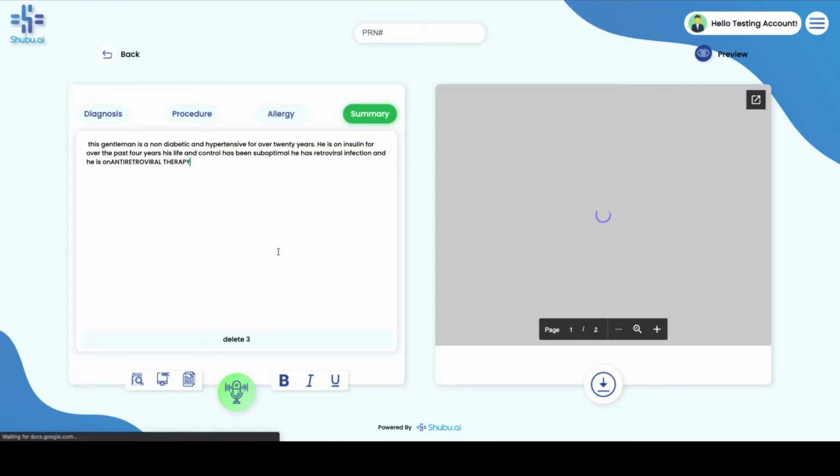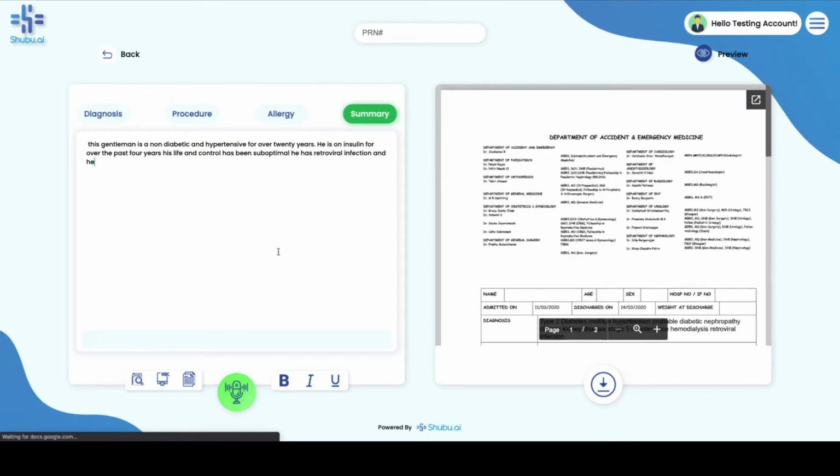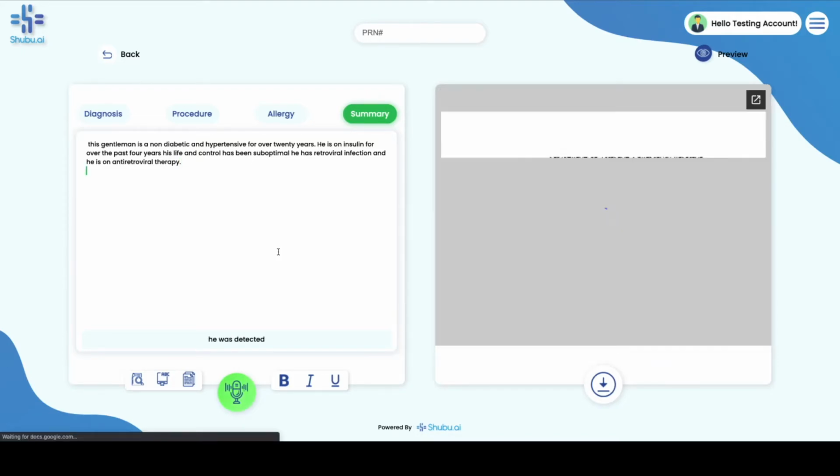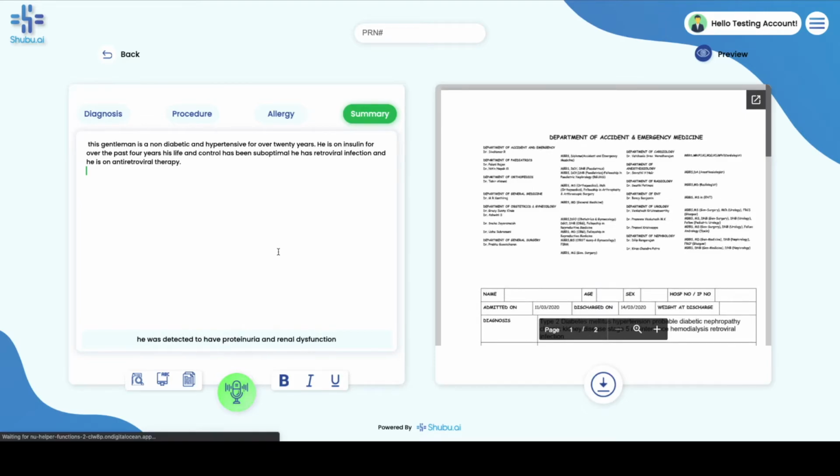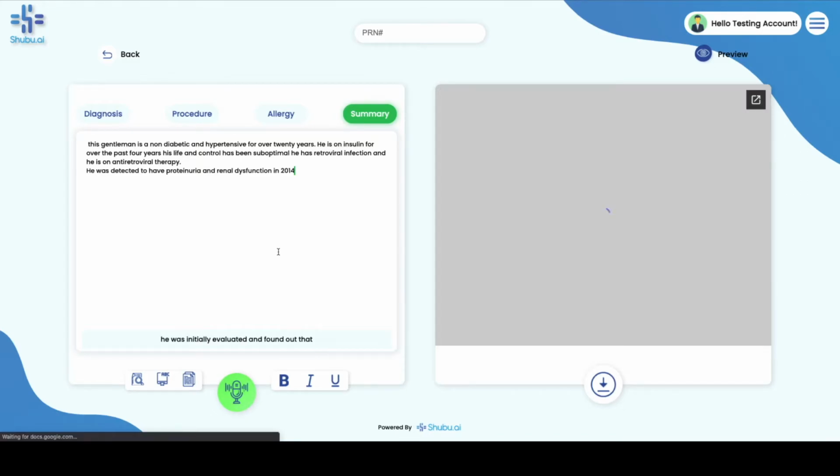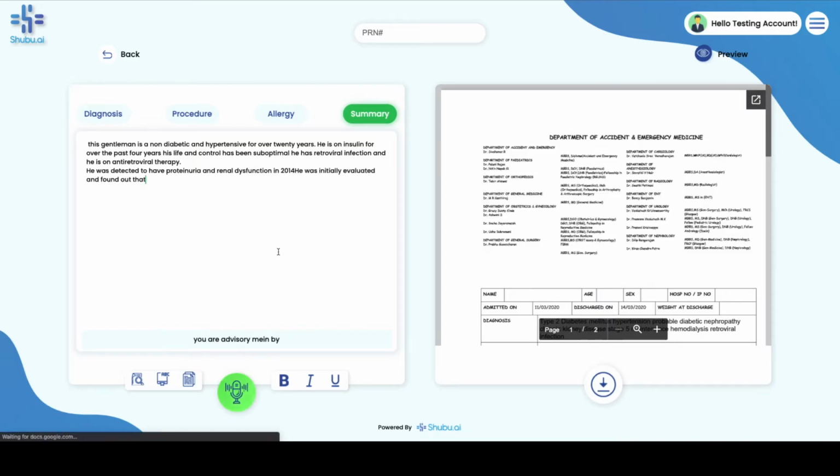Delete 3. is on antiretroviral therapy. Full stop. Next line. He was detected to have proteinuria and renal dysfunction in 2014. He was initially evaluated and found out that he was advised a renal biopsy as there was no diabetic retinopathy at that time. There was also a suspicion of retroviral illness related kidney disease. Full stop.